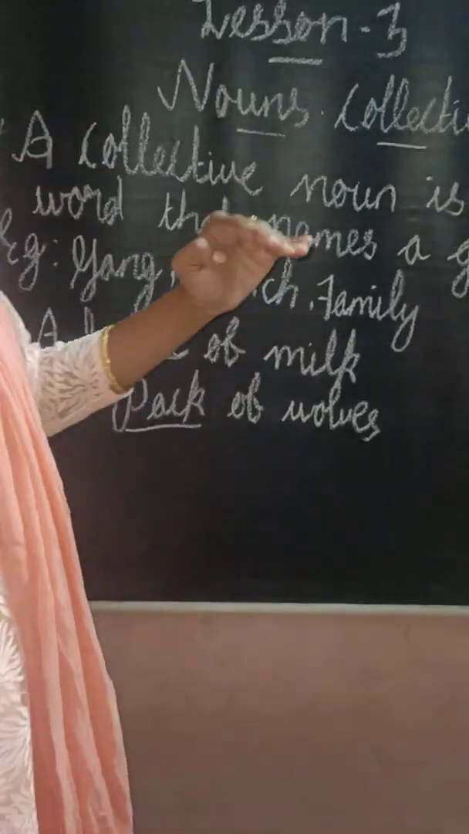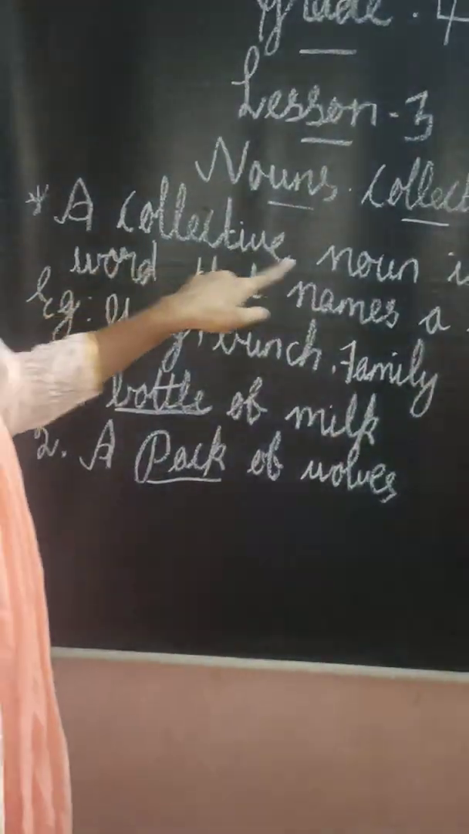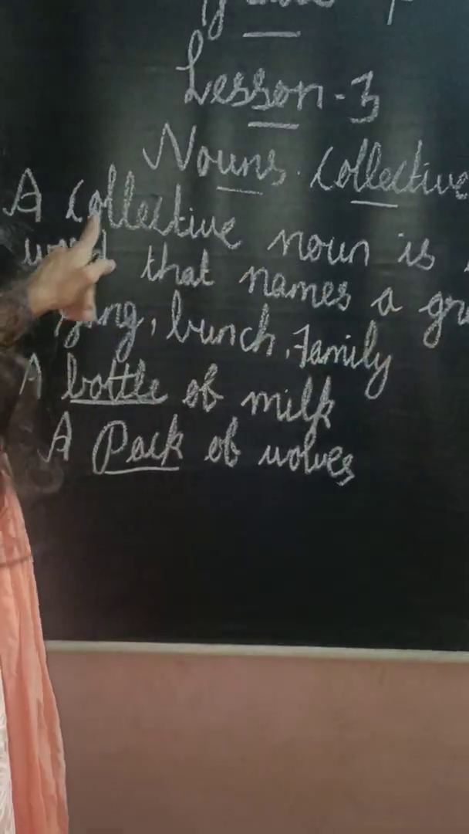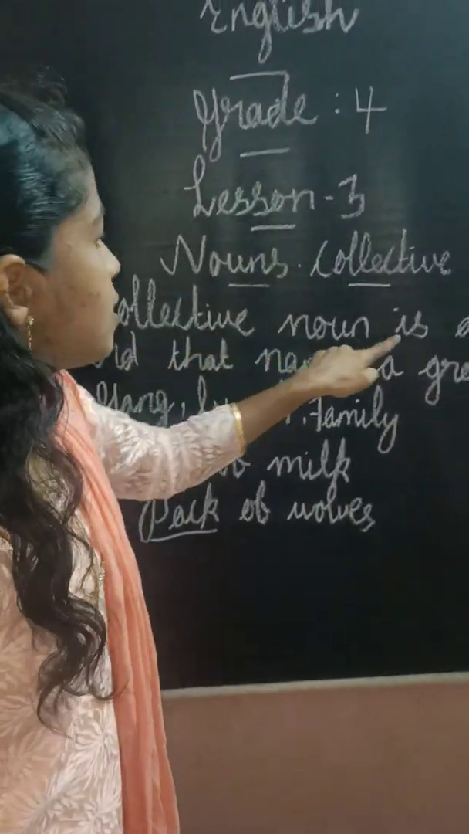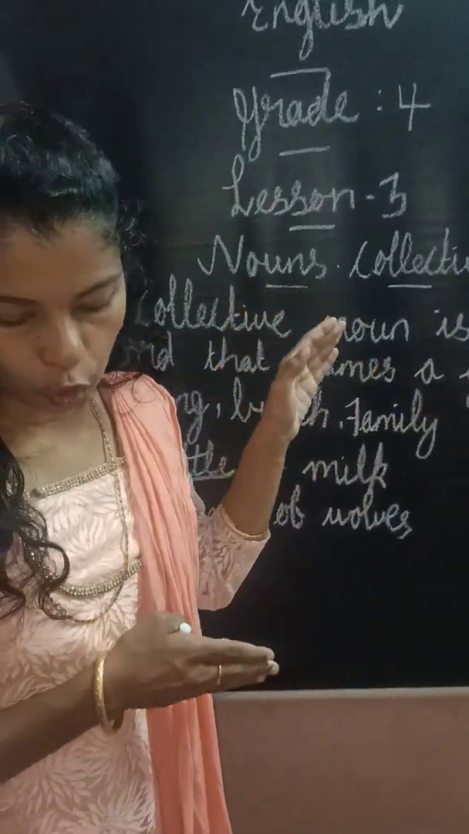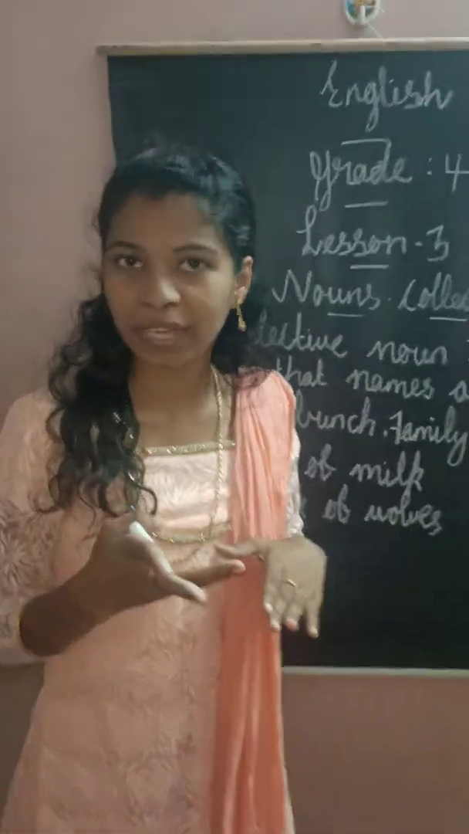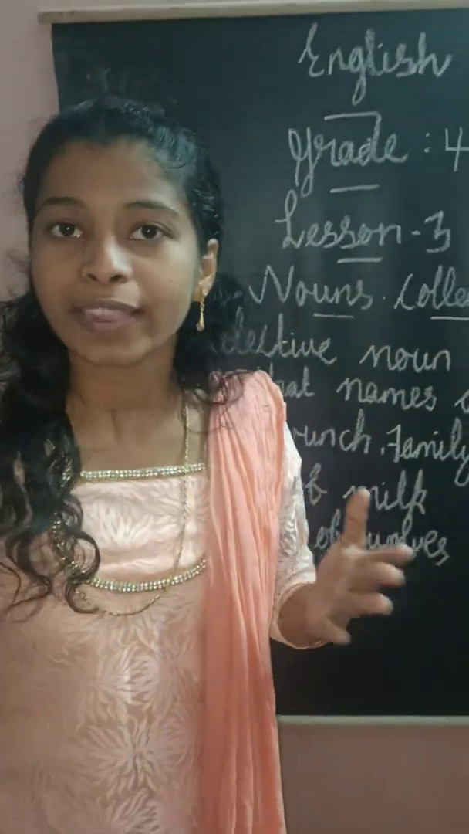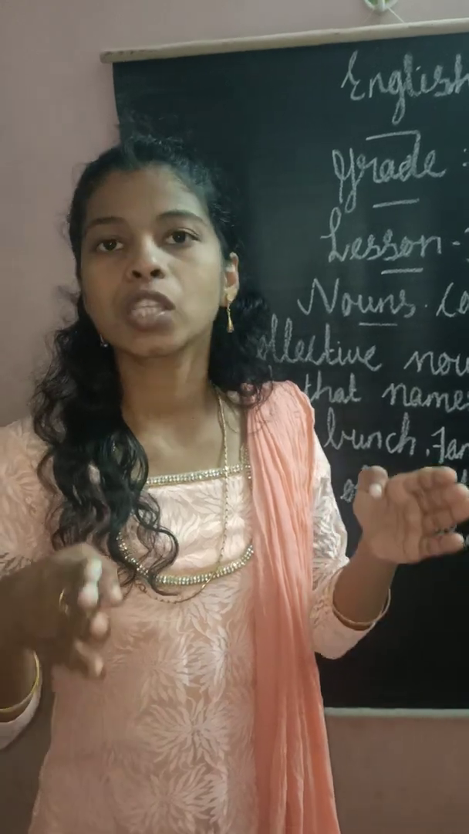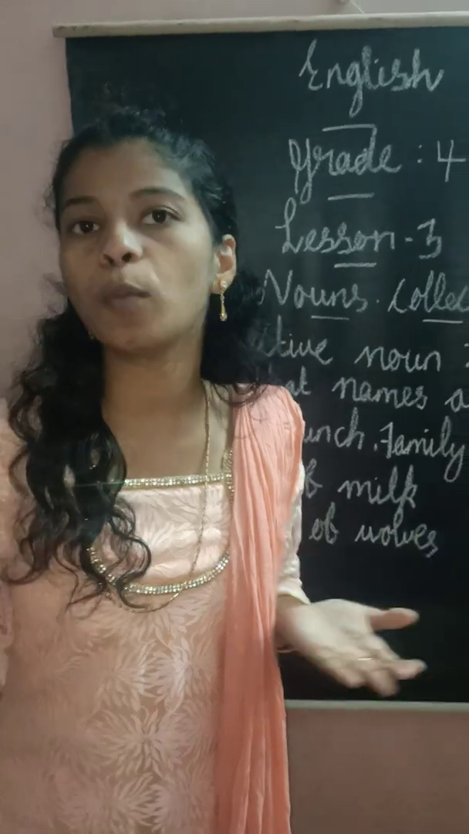Listen, once again I am repeating. The definition of a collective noun: a collective noun is a word that names a group. Once again, a collective noun is a word that names a group. Some examples of groups: bottle, family, army. How will we say army? The army of soldiers. So they are one group, isn't it? The class of students. So, for example, a group of students.